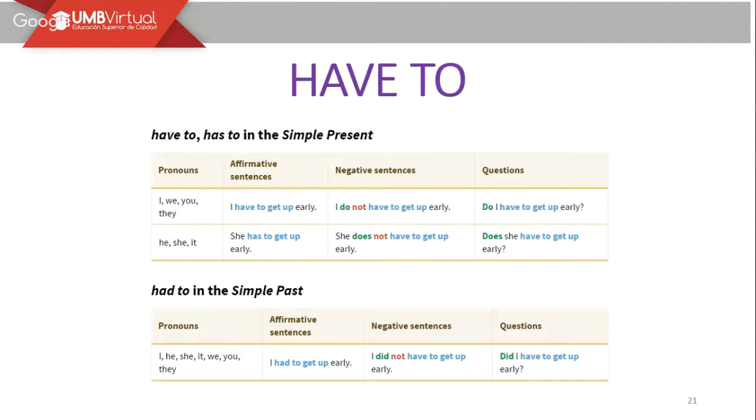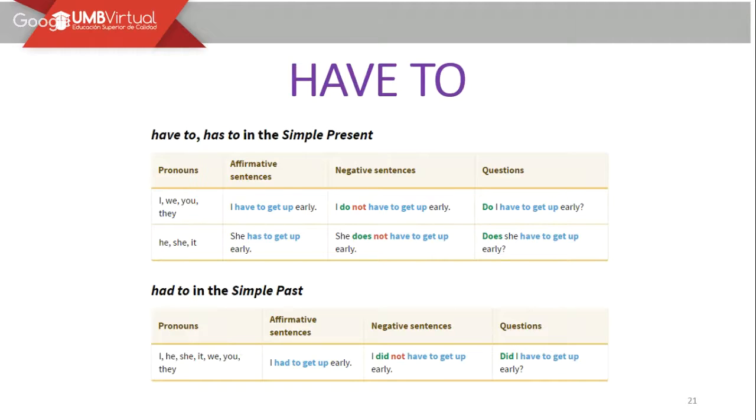I, we, you, they. I have to get up early. He, she, it. She has to get up early. Como vemos en el caso de las oraciones afirmativas, para los primeros pronombres, I, we, you, and they, vamos a utilizar have, a diferencia de tercera persona donde utilizamos el has. En esa parte el verbo sí tiene que ir conjugado.